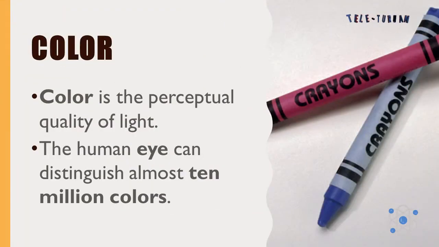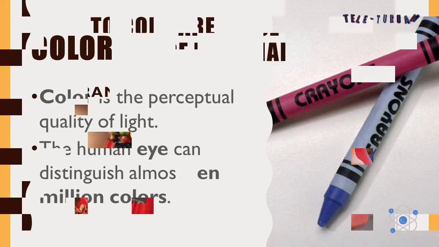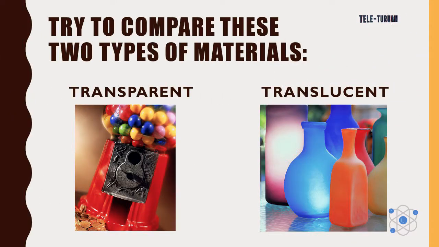Color. What is color? Color is the perceptual quality of light. The human eye can distinguish almost 10 million colors. Try to compare these two types of materials, transparent and translucent.